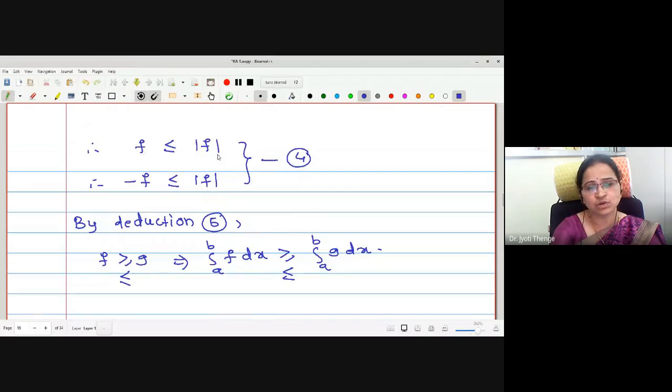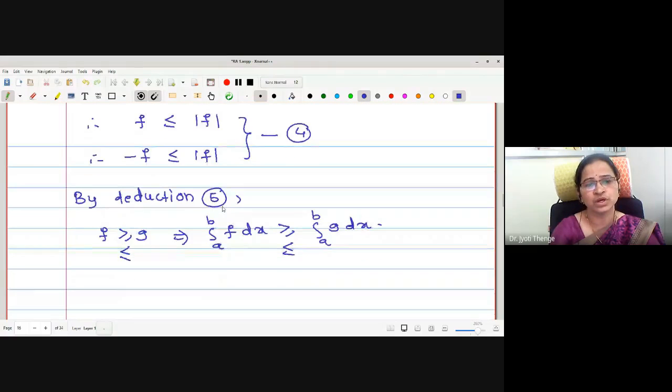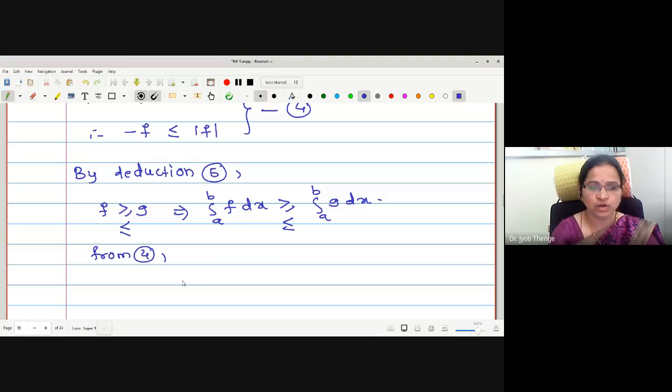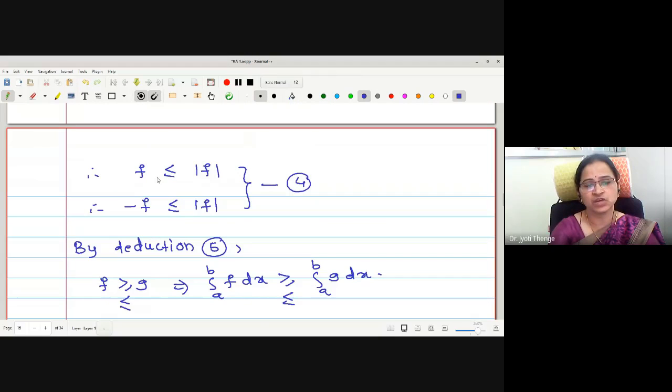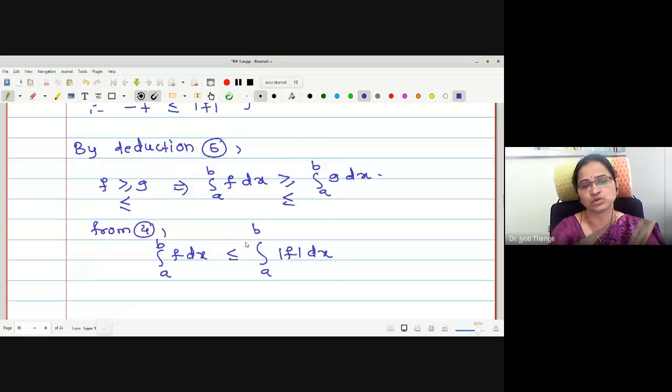If f is less than or equals to mod f, therefore may I write integration f is less than or equals to integration mod f. Similarly, integration minus f is less than or equals to integration mod f. From 4, using this deduction, what we will have? Integration a to b f dx is less than or equals to integration mod f dx a to b. Correct now? Because the inequality we have is f less than or equals to mod f.